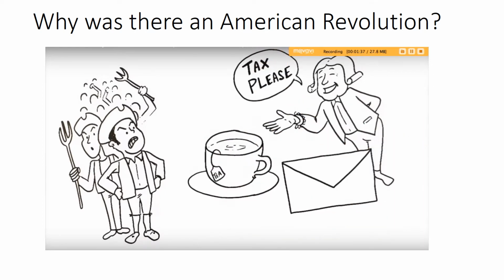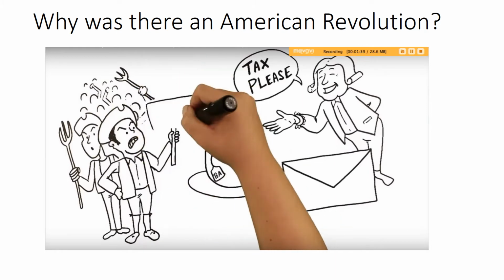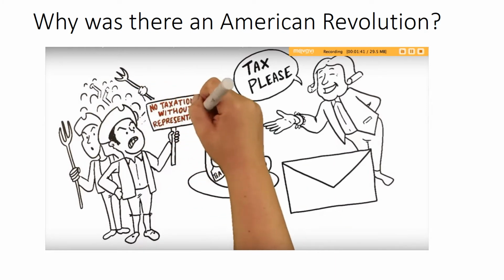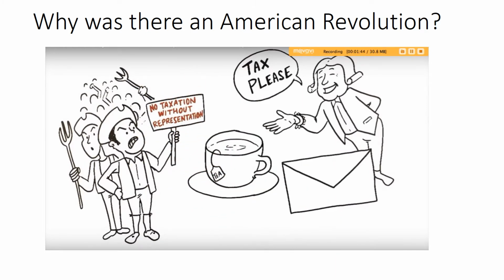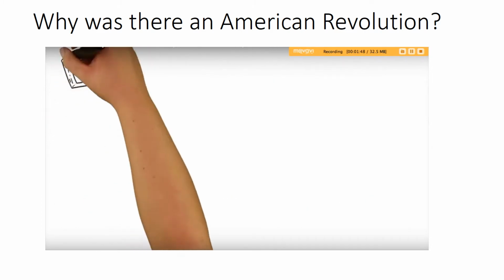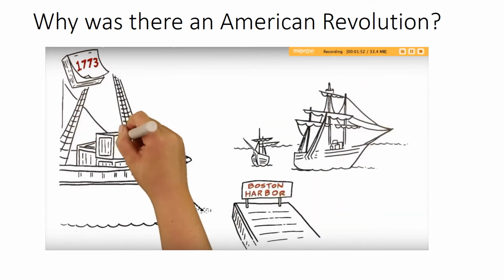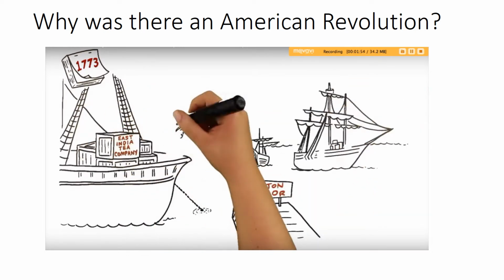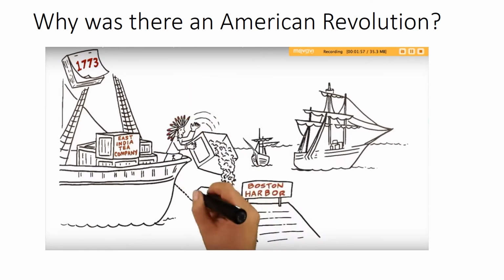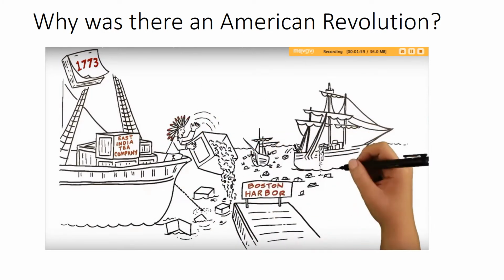And there was nothing they could do about it because they didn't even have any representation in the British Parliament. They had had enough, so they decided to stop paying taxes completely. But they were just getting started. In 1773, 3 British ships delivering tea from the East India Tea Company were ambushed by colonists disguised as American Indians. They dumped all the tea into the harbor.